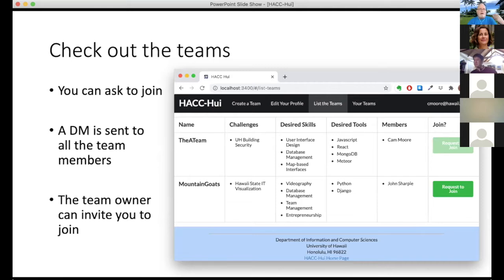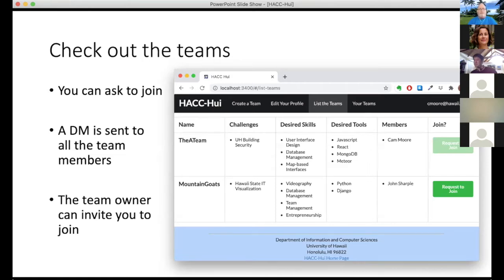If you want to join a team, you just click request to join, and that will cause our application to direct message the team members saying that you want to join. They'll get to discuss whether or not they want you to join their team. Do you match well? Then the team owner will send you an invite, and once you accept the invitation, you'll be able to join the team.